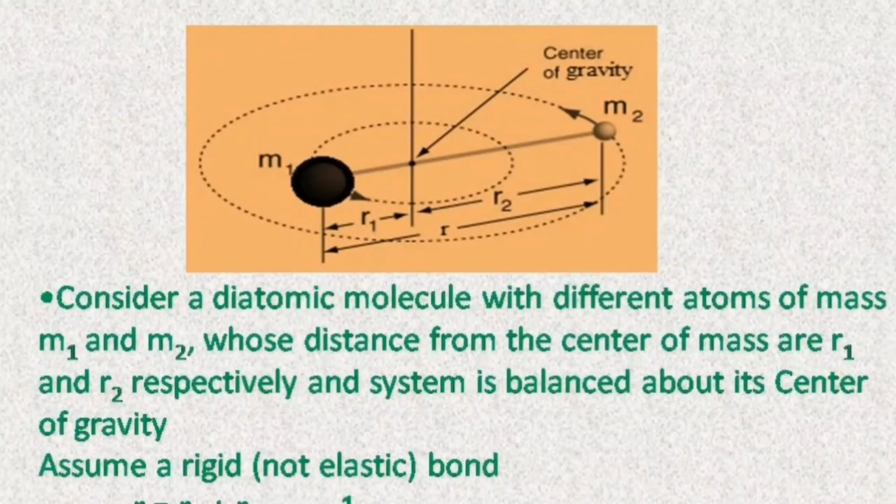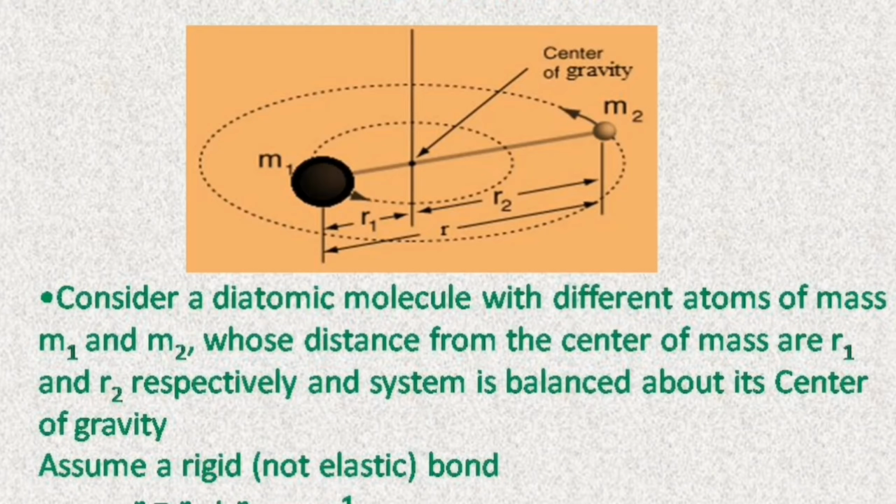So let us discuss first of all what is a rigid rotator. If we consider the molecule HCl, then there are two atoms. One is H and another is Cl. So here H is represented by a small ball, whereas Cl is represented by a big ball. And these two balls are connected by means of a rigid rod. That rigid rod means it is not flexible, that is, it does not vibrate during the rotation. Suppose the length of this rigid rod is r.